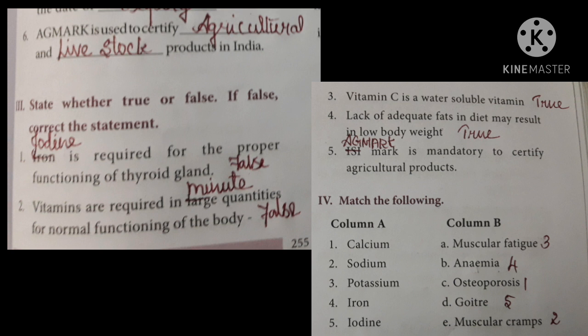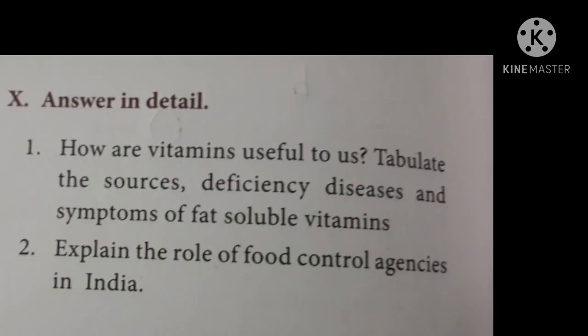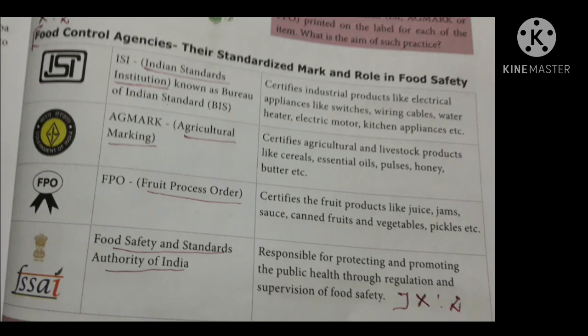Okay. Next, we can mark one detailed answer. Roman 10, question number 2. Explain the role of food control agencies in India. Answer: turn to page number 253.